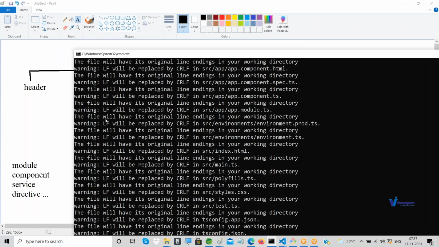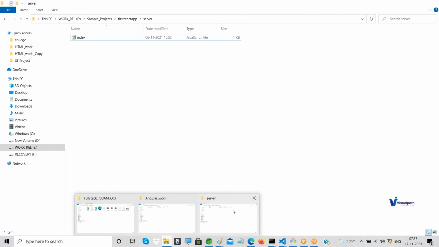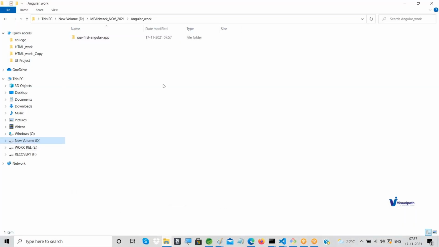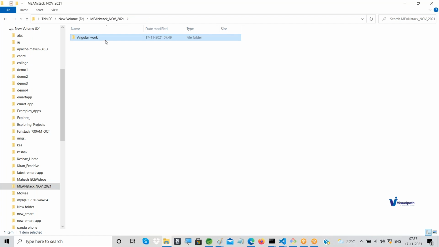So just to check it, we already have that folder, right? So just go to that folder. There's a folder, and yeah, that's it. See, within that min stack, in that Angular work folder, this is where we created the app, right? So that's the result. Here an application is created.